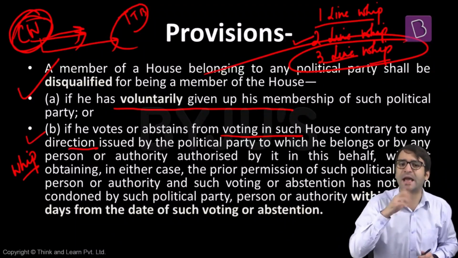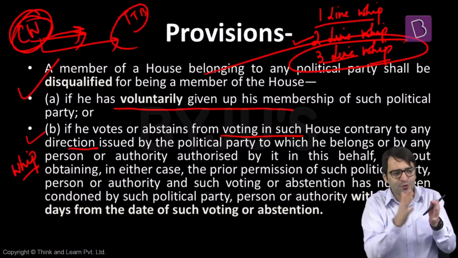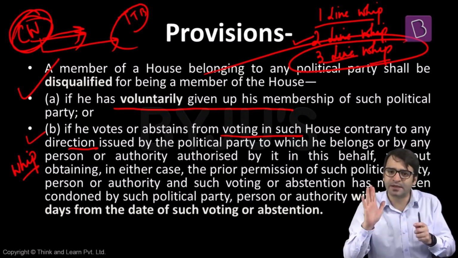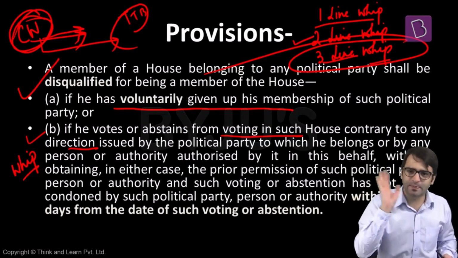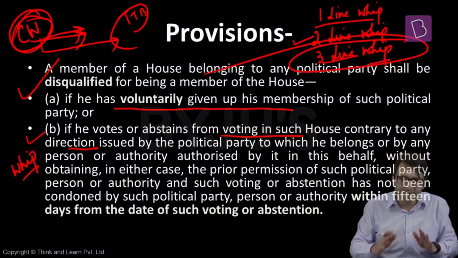If my party condones my action, if my party agrees with me, if my party says yes, we agree with your decision that you have violated our whip and you have voted in favor of this bill, I have 15 days to convince my party. If within these 15 days my political party condones my activity, my political party says, okay, even if you have violated this whip, we won't take any action against you, then I will not be disqualified. That is what the statement says.